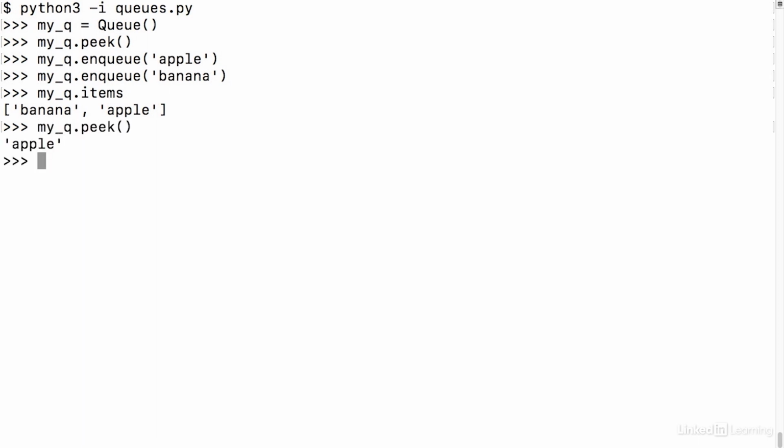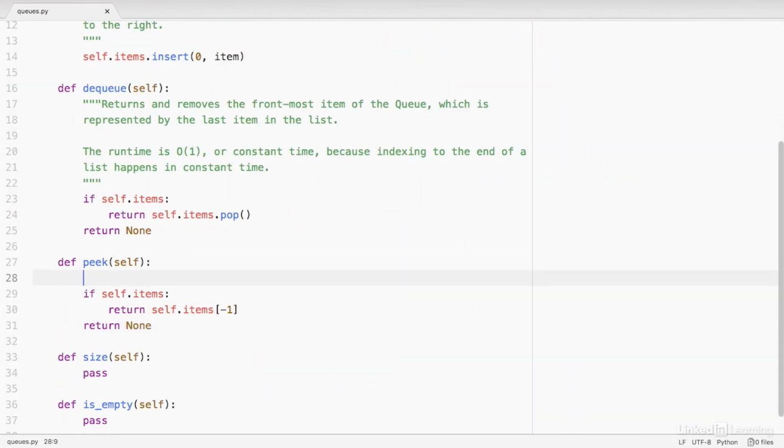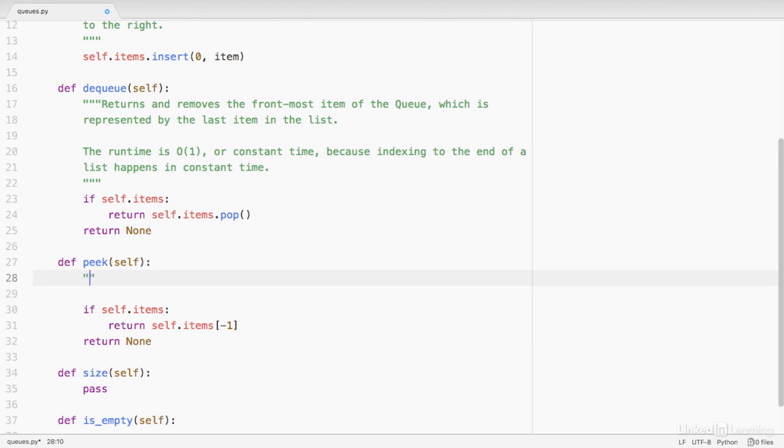And it is. Now the difference between peek and dequeue is that peek doesn't remove anything. It only shows it to us. So we can double check that nothing has been removed by looking at the items again. And it's just fine. Let's go back to our code and add a docstring and details about the runtime.